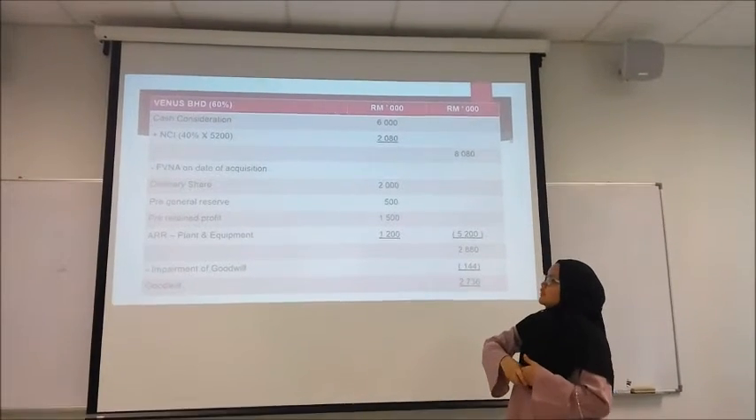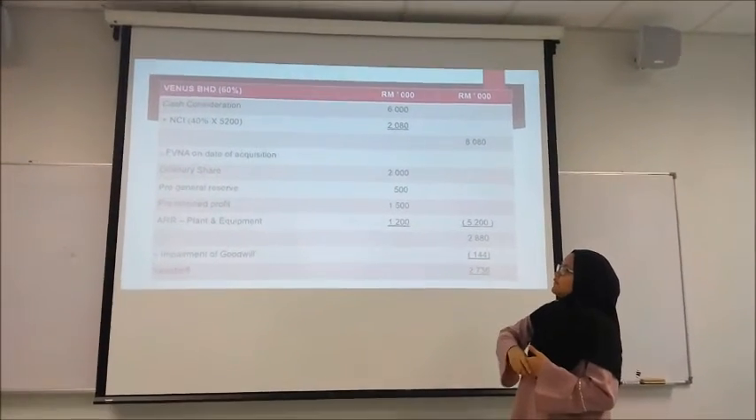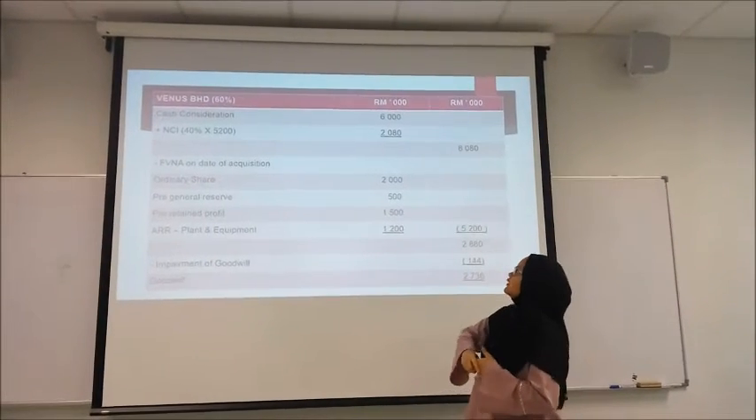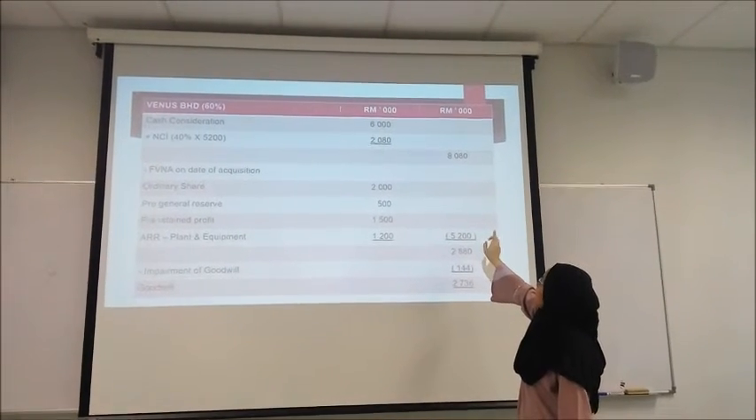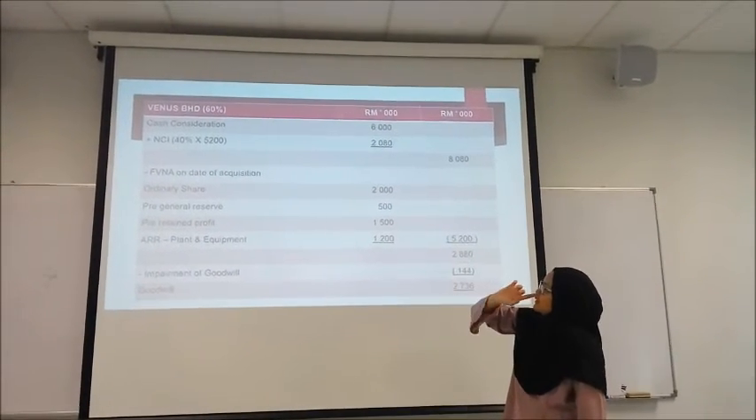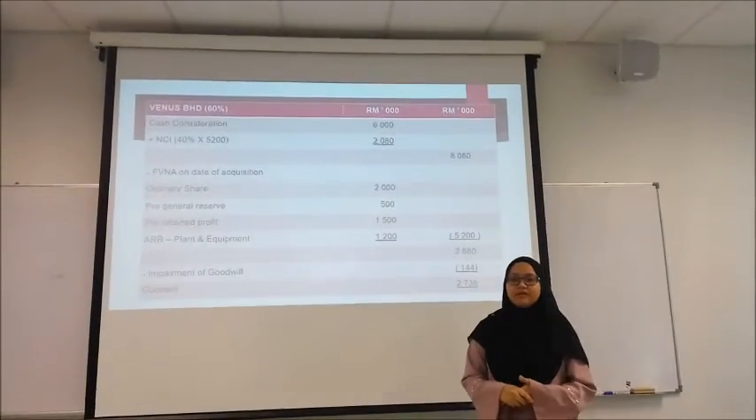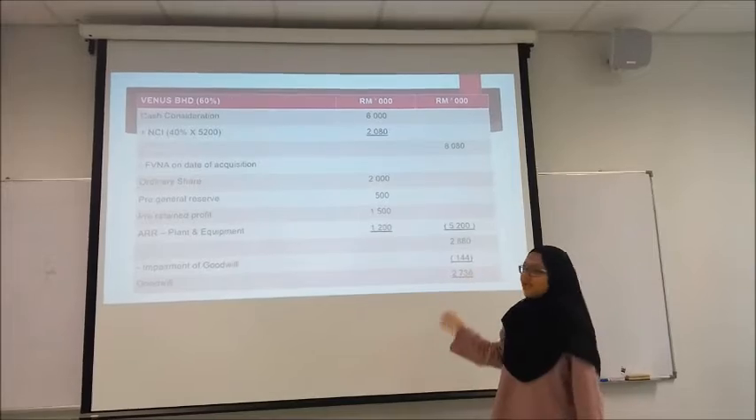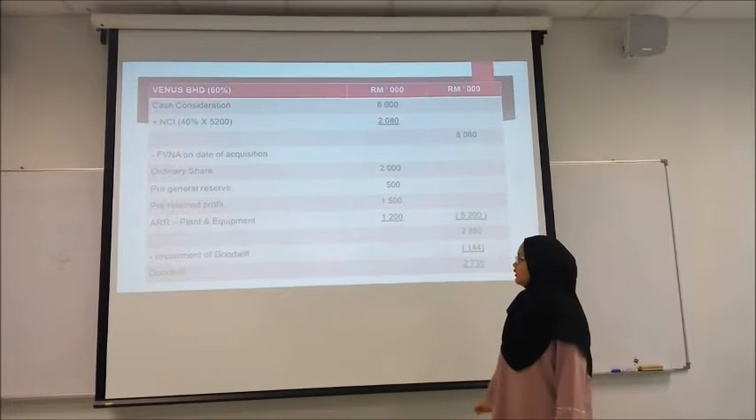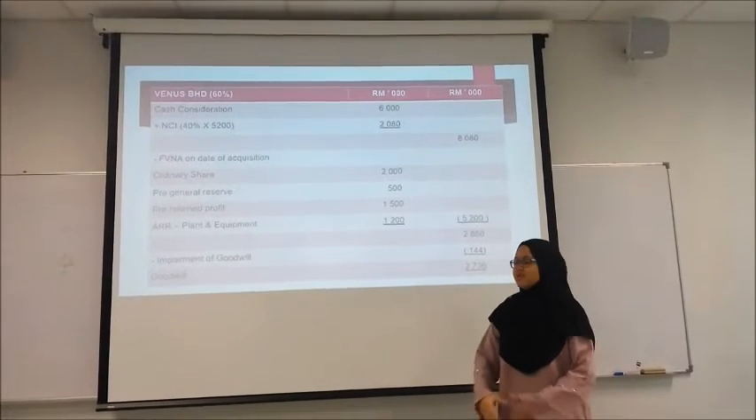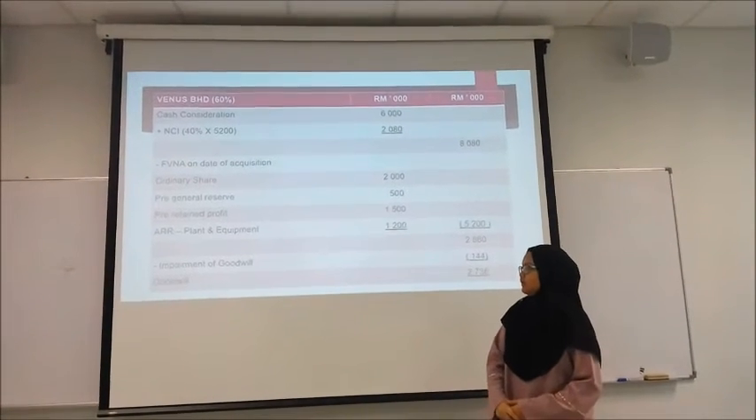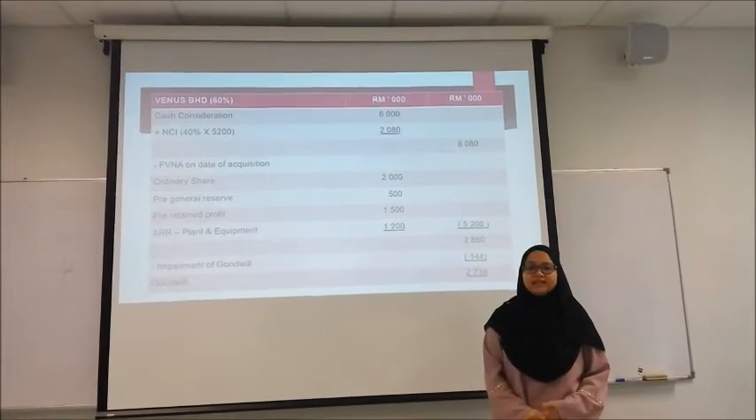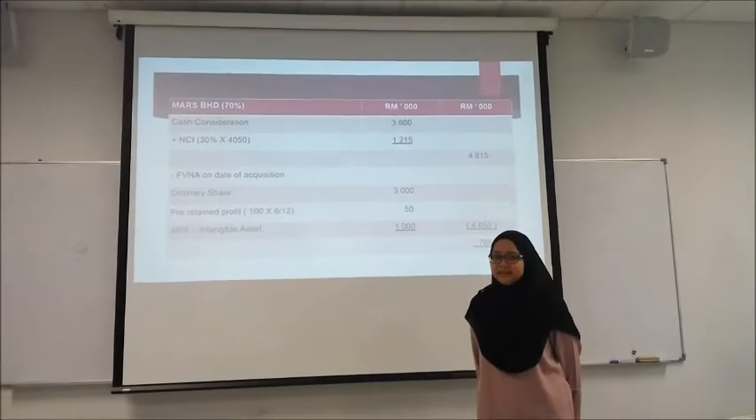So we will find the goodwill. Cash consideration is 6 million plus NCI 40% times 1,200,000, we will get 2,080,000. So we will get 8,080,000. The total fair value of net asset on date of acquisition is 1,200,000. So we get 2,880,000. So there are payments for the Balance. So we minus 144. So the goodwill of Balance is 2,700,000.